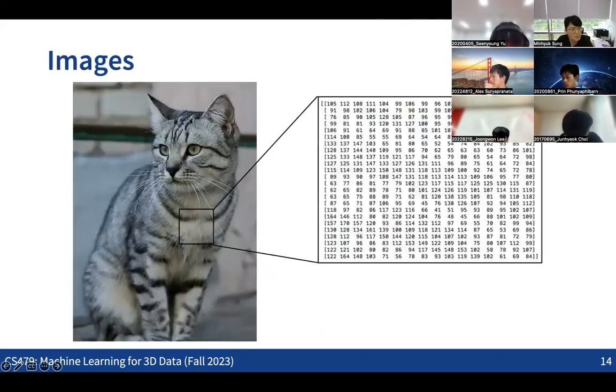And how about images? The image might be the most common type of data that we see in many AI-related problems. For images, a very typical way to represent the data is a 2D grid, right? An image can be represented as a set of pixels, and each pixel has some numbers representing either the intensity or the color information. So we have a 2D grid with numbers for each pixel. These are very typical representations for text and images.